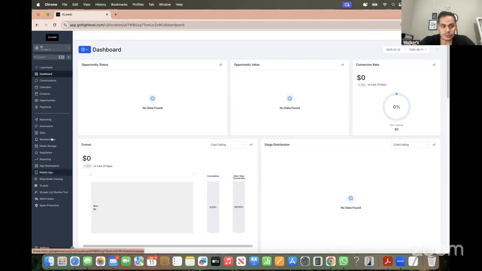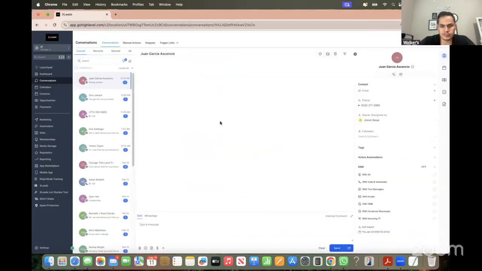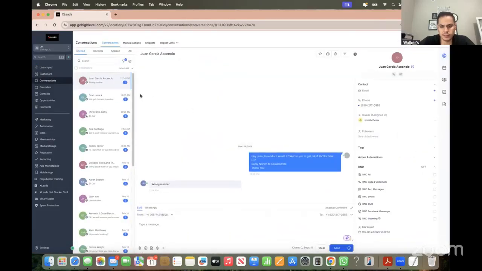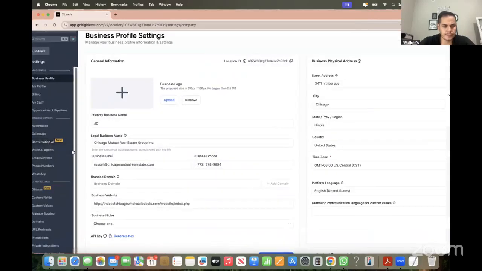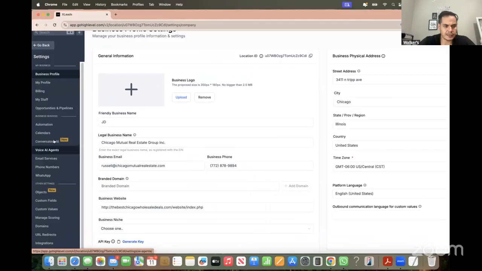We're just gonna show you how it works really quick. We're testing it out with a few different accounts, and we've been playing with it for a few months now. Here in the settings area, there's conversation AI and then there's voice AI. So there's text messages and phone calls. You can have the AI chatting with the sellers, and when they call, the AI answers the phone.